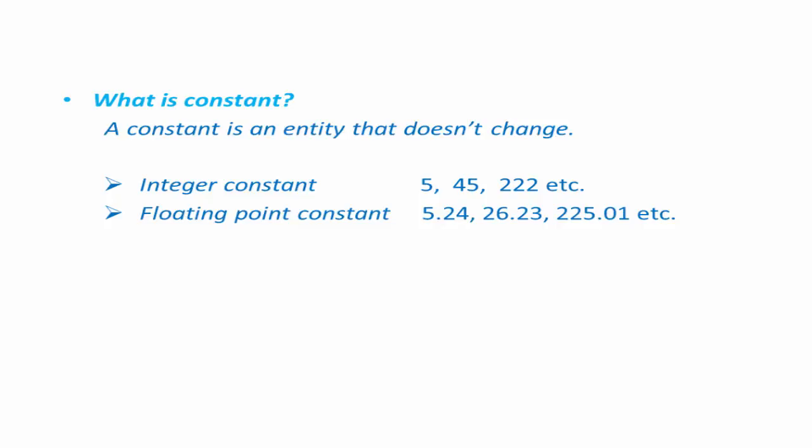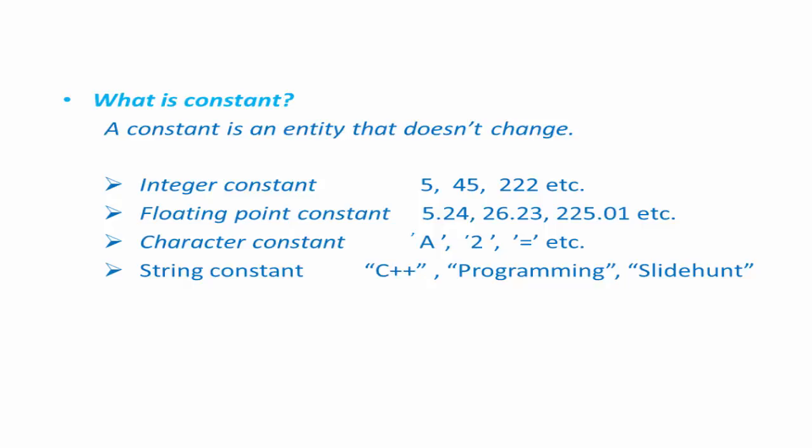A character constant is a single digit, single alphabet or a single special symbol written in single quotes. For example, A, 2, equal to sign are all character constants. And the last one is string constant. A string constant is one which is written in double quotes. For example, C++, programming, slide hunt are all string constants. Or we can say a string constant is a collection of letters or characters.